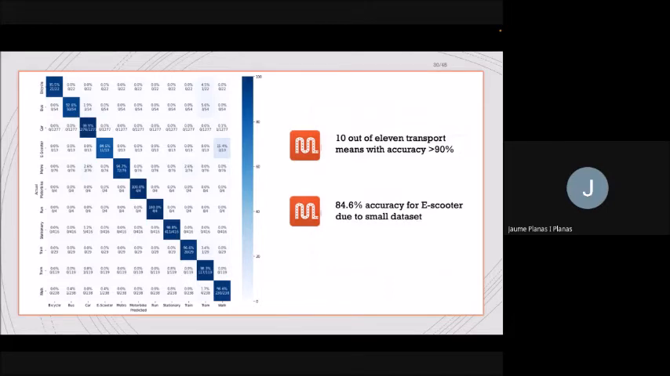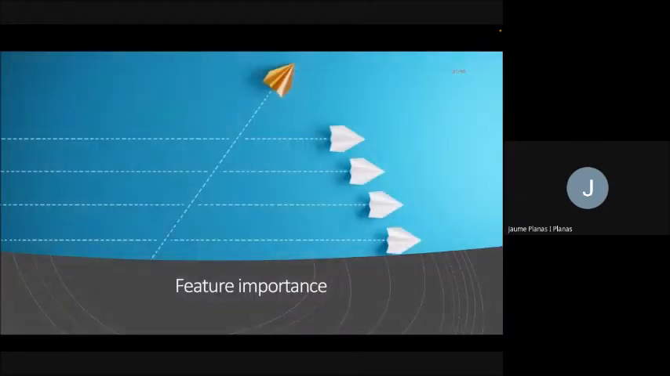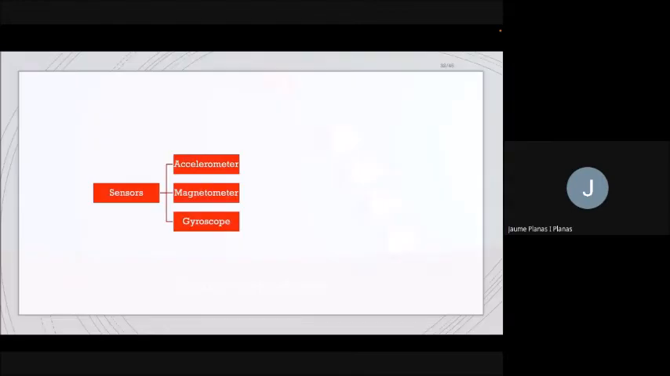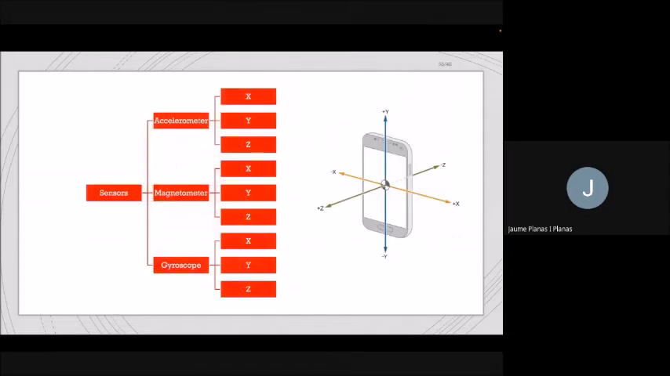So seeing that the performance was so good, we said, okay, now let's look at why it's performing so well, which sensor is playing the most important role, and even can we eliminate one of these sensors to make a lighter model. So remember, we had 3 different sensors, the accelerometer, the magnetometer, and the gyroscope. But for each of these sensors, we have 3 different axes. So in reality, we have up to 9 different features.